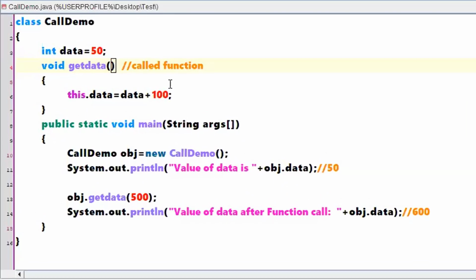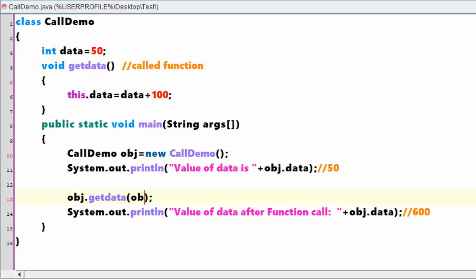Now what does the statement become? You are calling a function by passing an object. Is that clear? You are calling a function by passing the object. What will be there in the object? The object will be having all the instance variables, right? Shall we modify the same program? Don't get confused. I'm trying to make it simple, so I'm using the same program and modifying it for you, right?